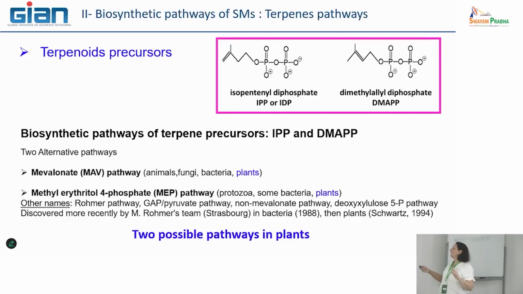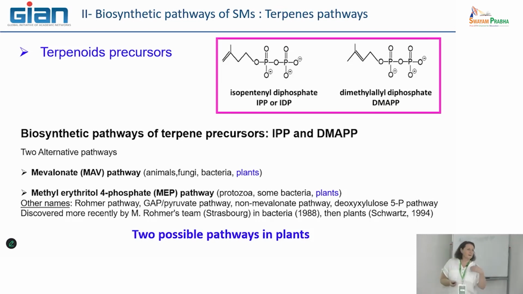So the question was, a long time ago, is this diphosphate group added to the isoprene at the end of isoprene biosynthesis, or is it directly included in the molecule that leads to this IPP or DMAPP? The second way is the good one. And this was the first point in the history to decipher, to discover what are the pathways leading to these two molecules, IPP and DMAPP.